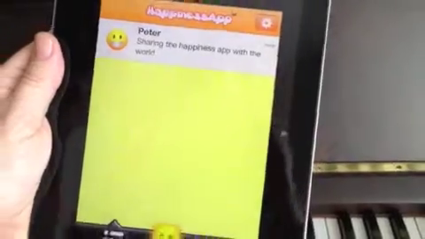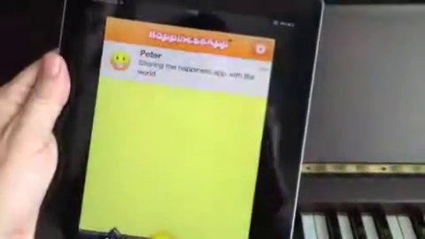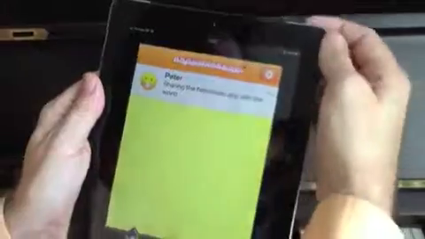Now, there's not a whole lot I can do with it. It doesn't show very much. We only have one entry there. So what I'm going to do is switch to my telephone.